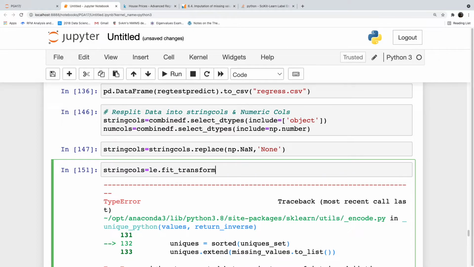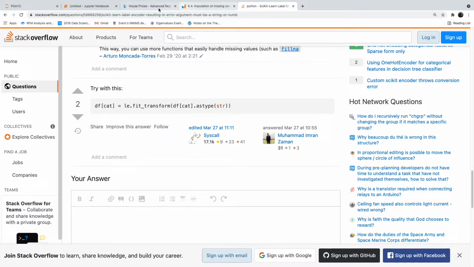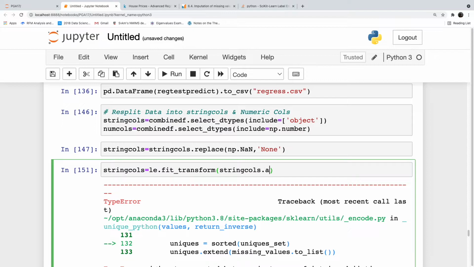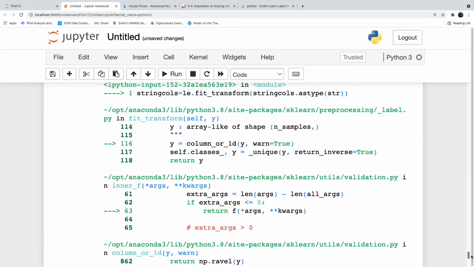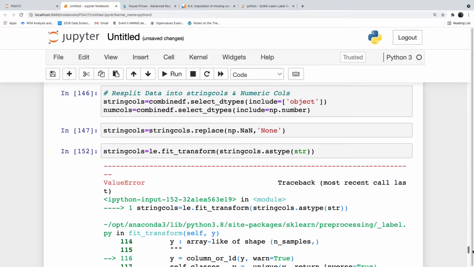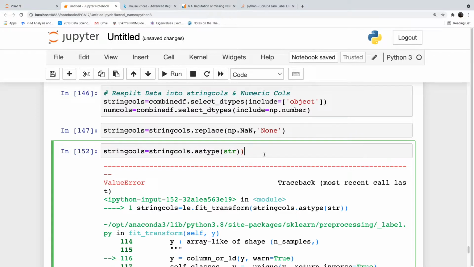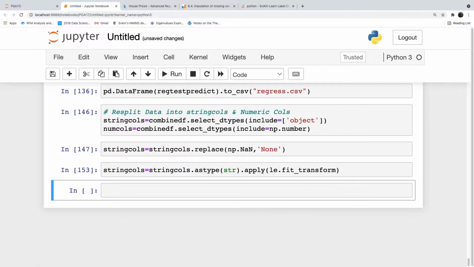le.fit_transform, string_cols.astype(str). Yeah, we got it. So we have encoded them as string cols.